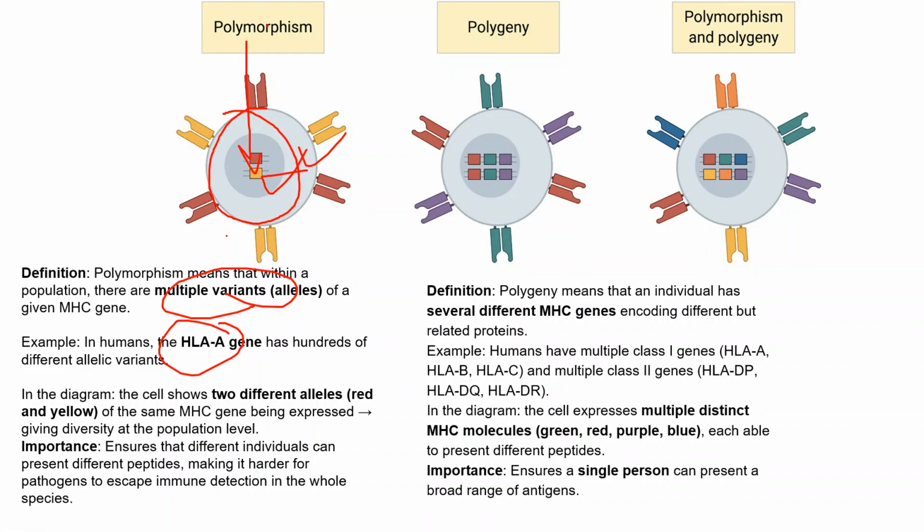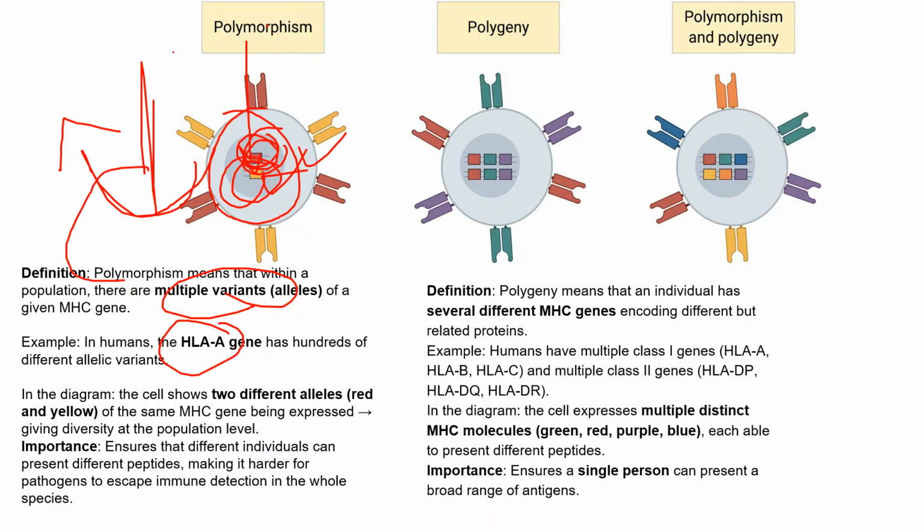Here we can see this cell has two different alleles, one red and one yellow. These allelic forms differ between individuals, which gives diversity between individuals. This ensures that different individuals present different peptides, which makes it very hard for a pathogen to escape.